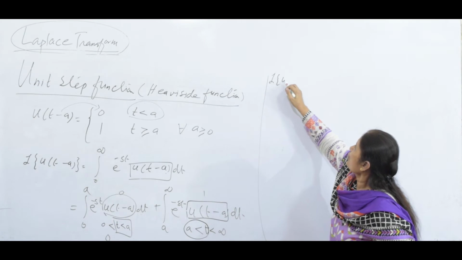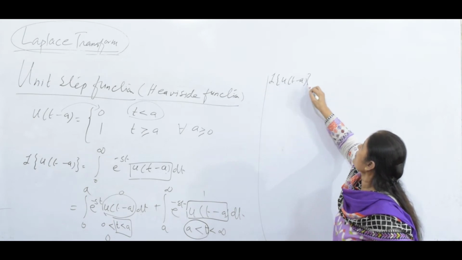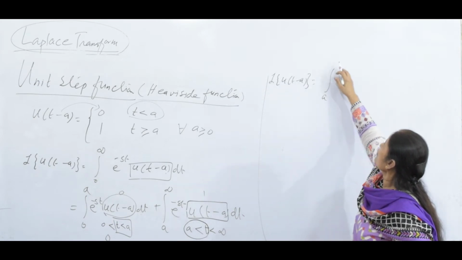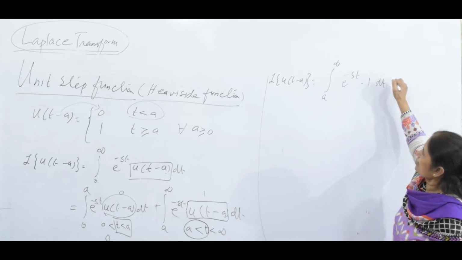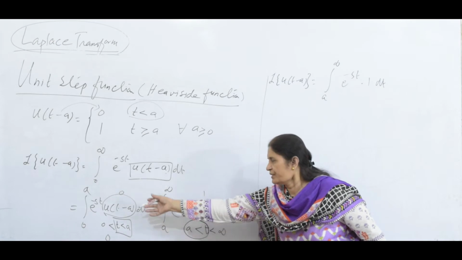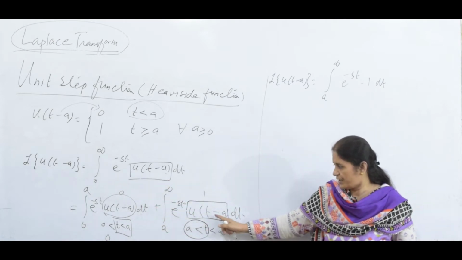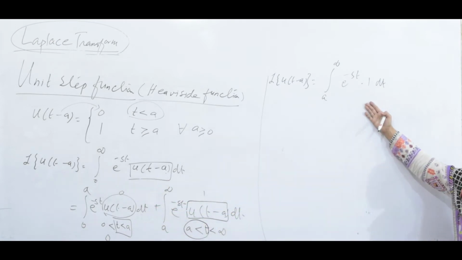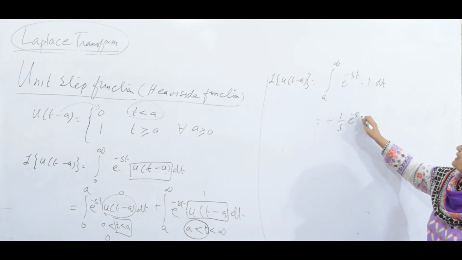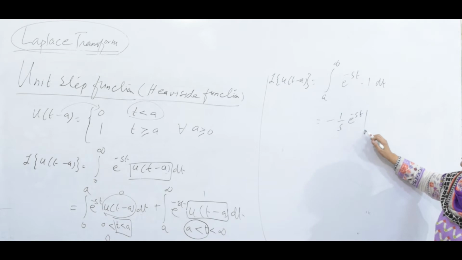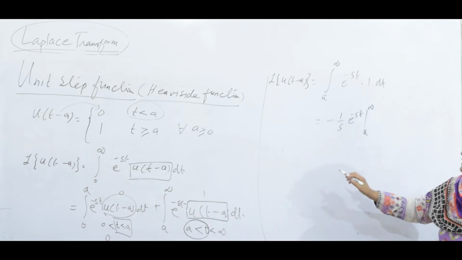The Laplace transform of the unit step function is going to be the integral from a to infinity of e to the minus st into 1 dt. Look at that. This is 0 and the whole integral vanishes, and here this is 1. Let me integrate. This is minus 1 over s, e to the minus st, from a to infinity.